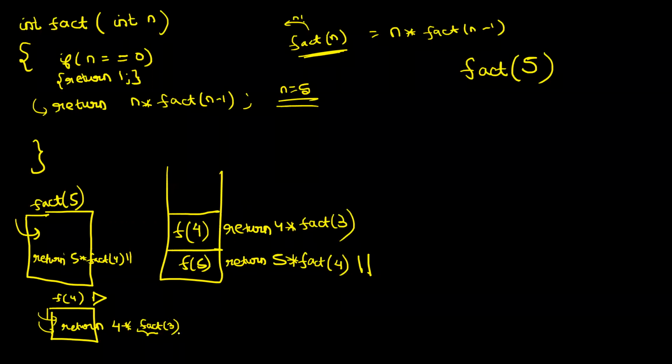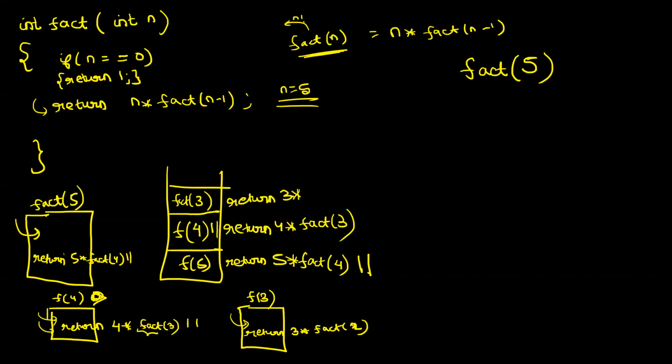So the moment you make a call to fact of 3, the context of fact of 4 gets paused here at this part. And a new context for fact of 3 is created. Now the context of fact of 3 is running. First of all, you check, is 3 equal to 0? No, so this is not the base case. So you come to this line, return 3 into, and you make a function call to fact of 2. The moment you call fact of 2, the context will be paused here and a new context for fact of 2 is created and added to the stack.